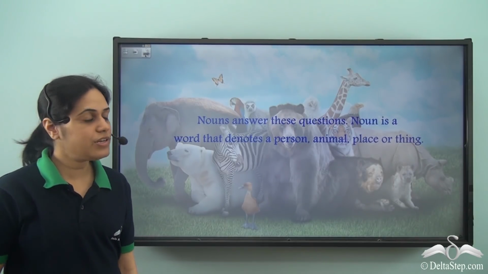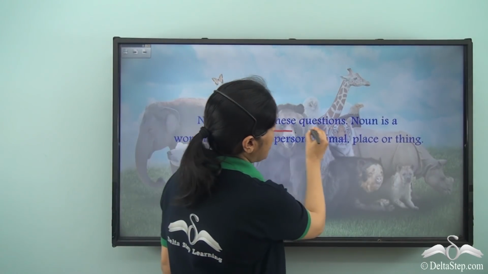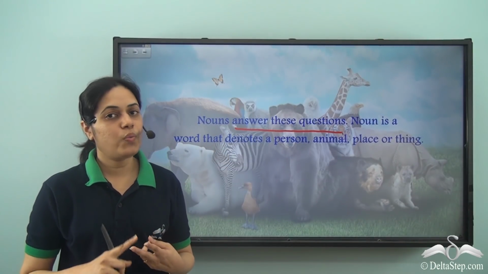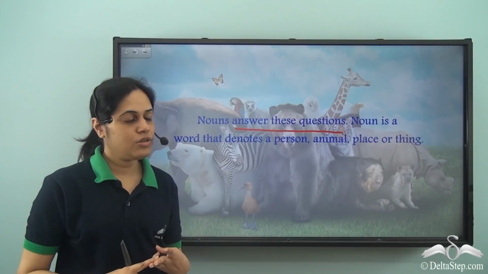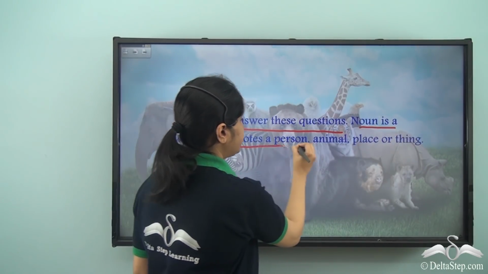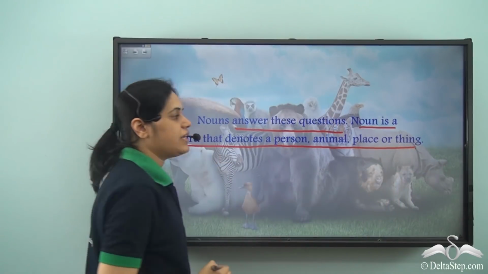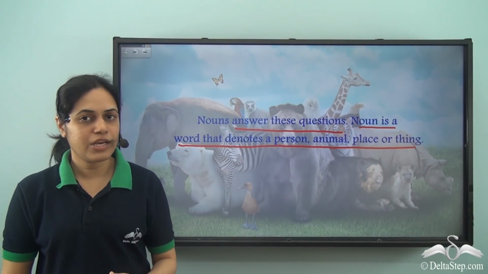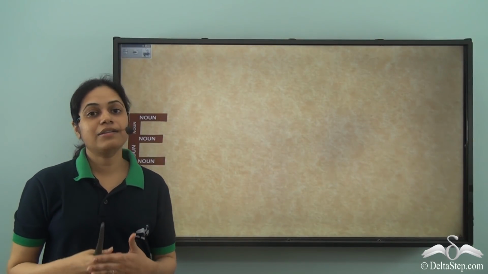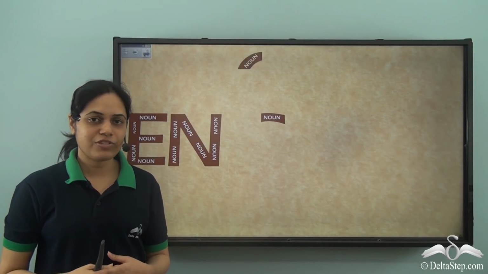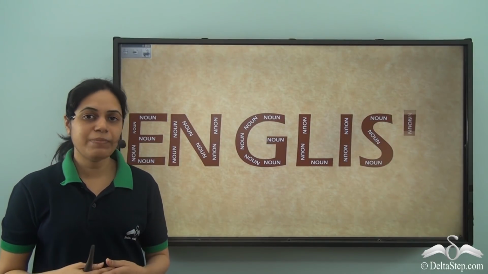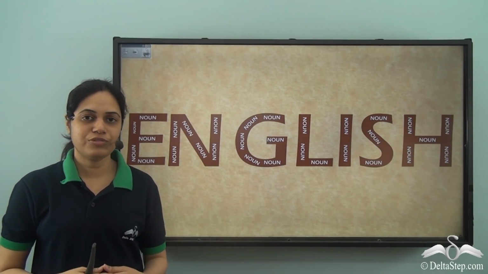Nouns are naming words and nouns answer these questions. So they answer questions like who, where and what. Noun is a word that denotes a person, animal, place or thing. So nouns are the building blocks of English language. It is not possible to speak, write or describe anything without using nouns.